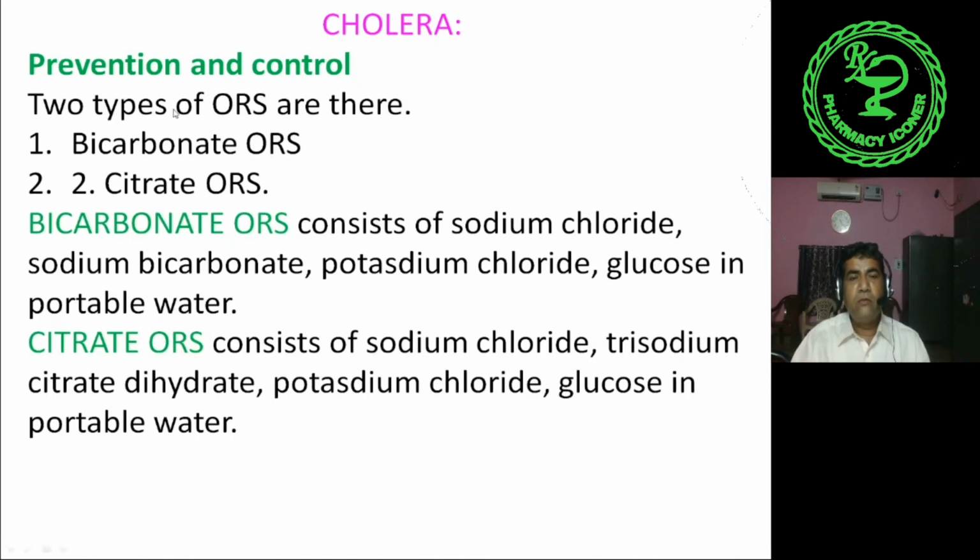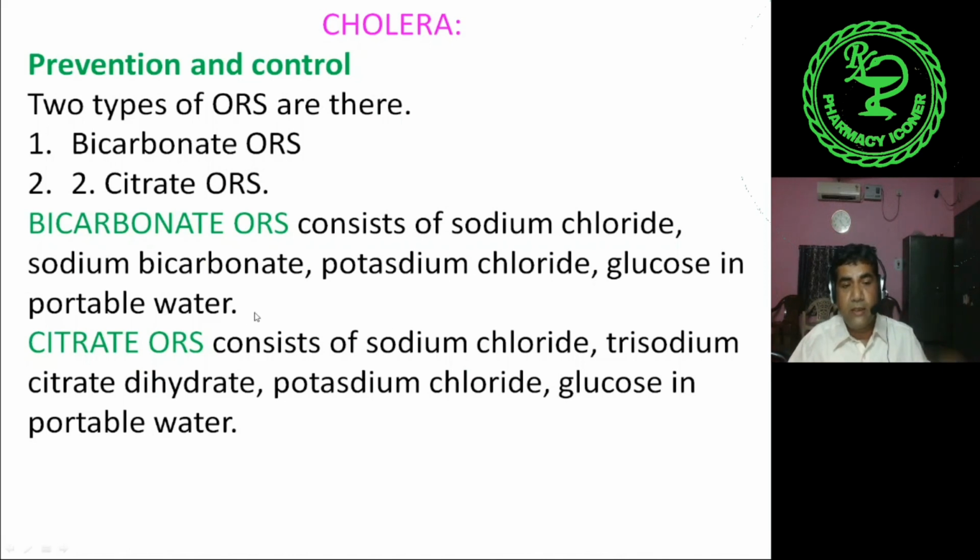So now, as I told you, ORS must be given to the cholera patient, as cholera diarrhea is involved. Two types of ORS are there. One is bicarbonate ORS and another is citrate ORS. The difference is only in the composition. Bicarbonate ORS consists of sodium chloride, sodium bicarbonate, potassium chloride, glucose in potable water.